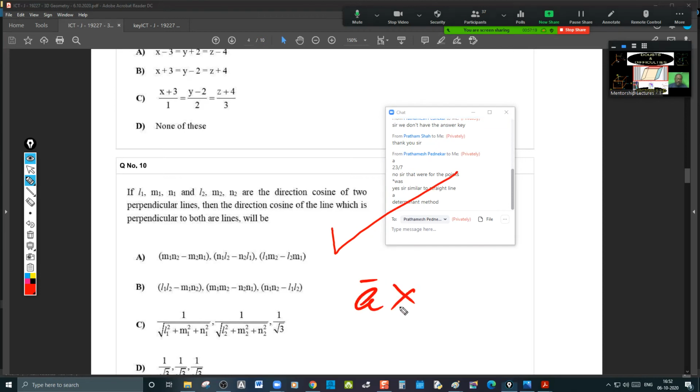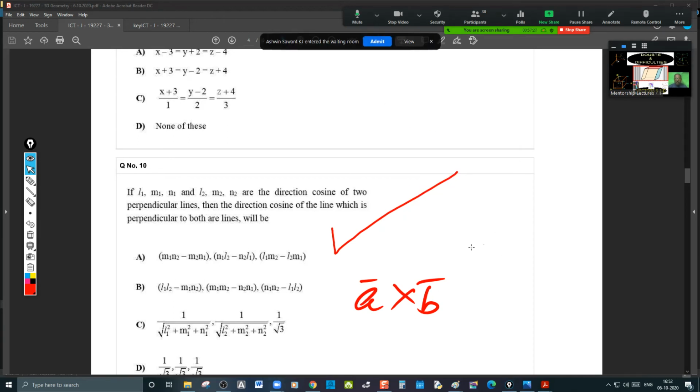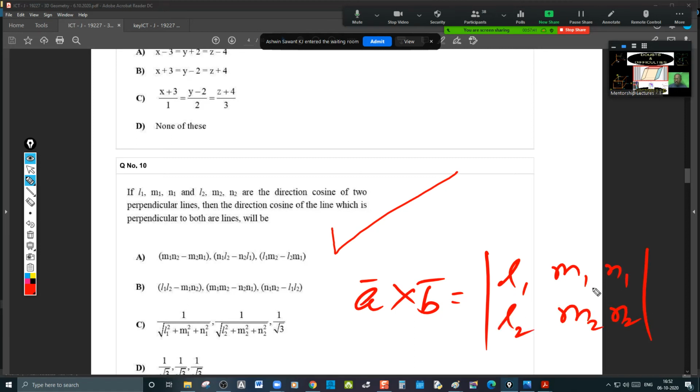If you want a line which is perpendicular to both the vectors, you have to find out the cross product. The cross product will be taken for L1, M1, N1 and L2, M2, N2. You don't have i, j, k here. That's the only difference. So this will be in matrix form: M1 N2 minus M2 N1, N1 L2 minus L1 N2, L1 M2 minus L2 M1. So option A, please. Next one.